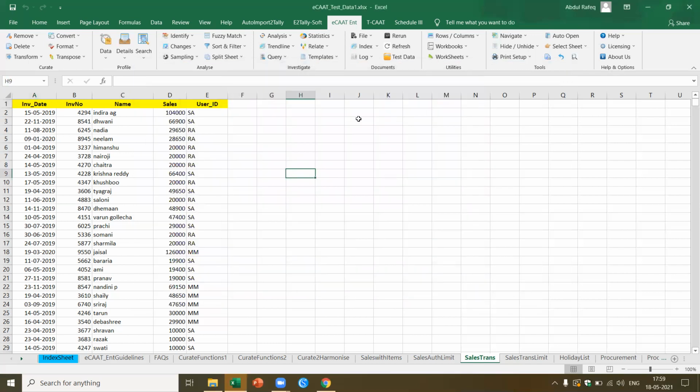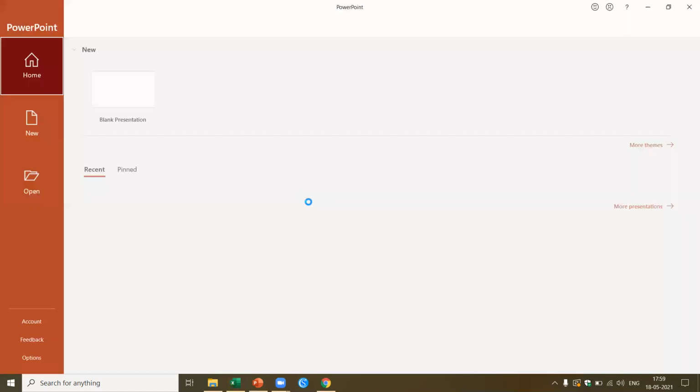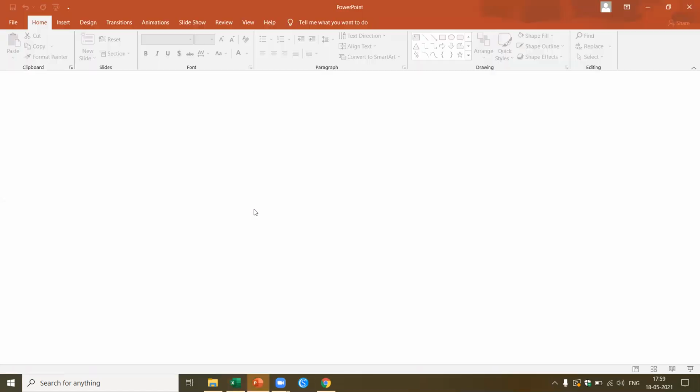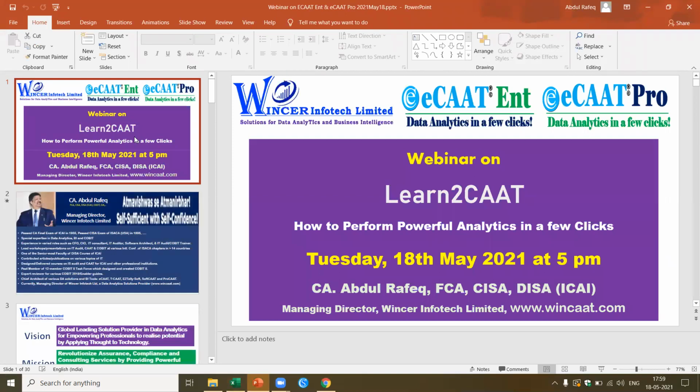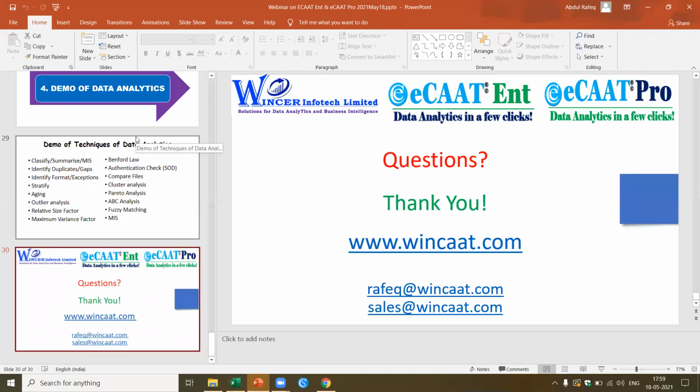Okay, this is broadly what I wanted to cover. Like that, there are more than 380 functions available in ECAT. I just showed you a quick overview of probably about 20 functions. Let me just come to this presentation. Let me see how many I covered in this. I think I covered most of them.